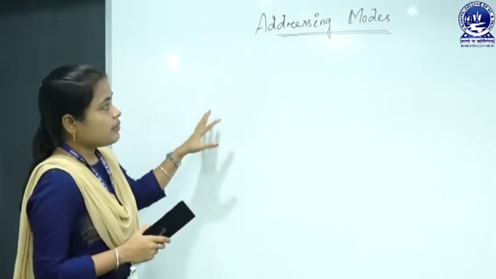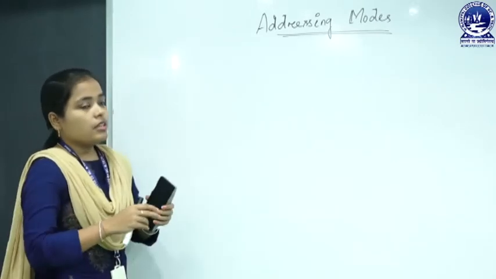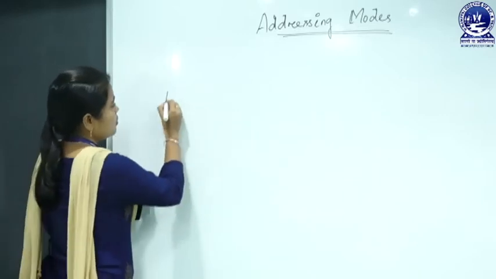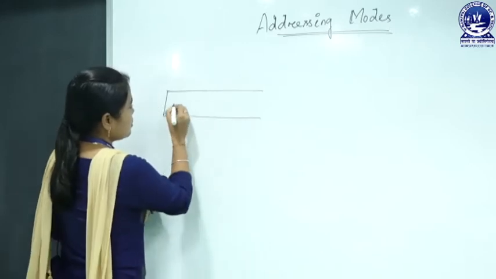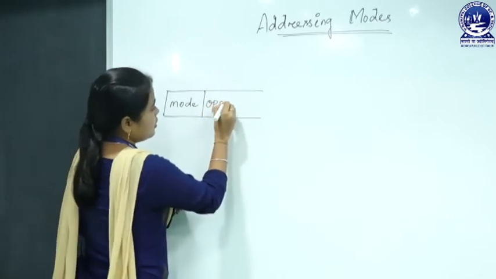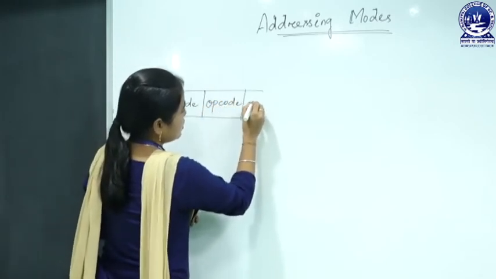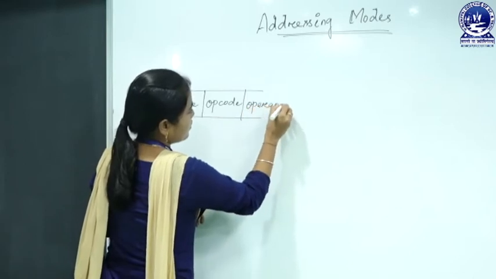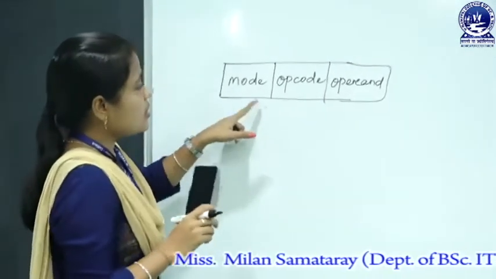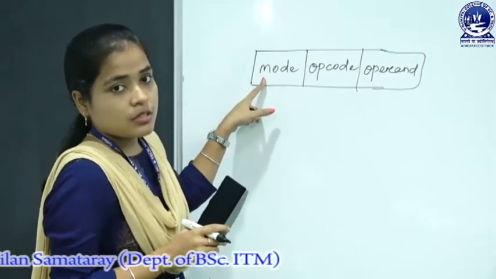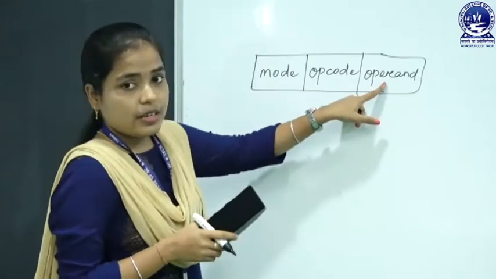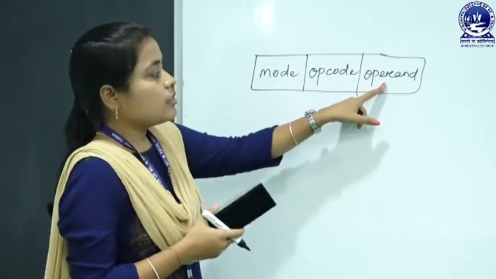In the previous lecture I already discussed the instruction formats, and while discussing that I told you the architecture of an instruction. It is like mode and opcode, then here is our operand. I told you about opcode and operand, but in this lecture we will see the modes, and modes mean how we will treat the operand or how we will determine the address of an operand.